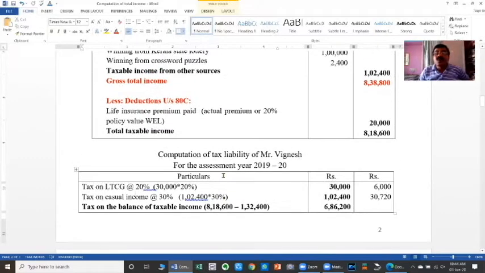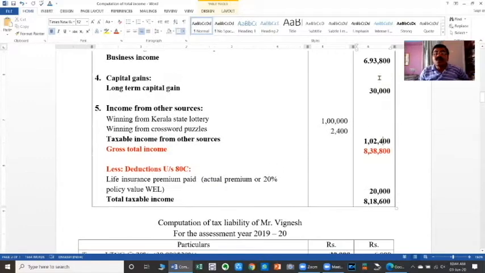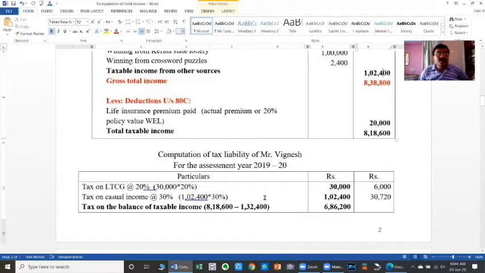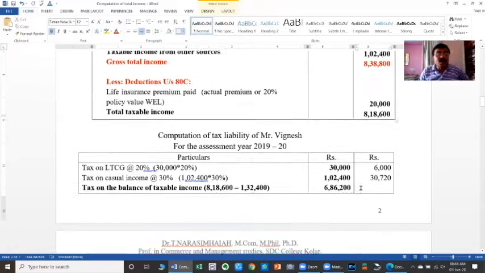Besides the long-term capital gains, the income from other sources given is 1,02,400. So excluding the long-term capital gain, the casual income from other sources is taxable at the rate of 30%. So on 1,02,400, 30% becomes 30,720.